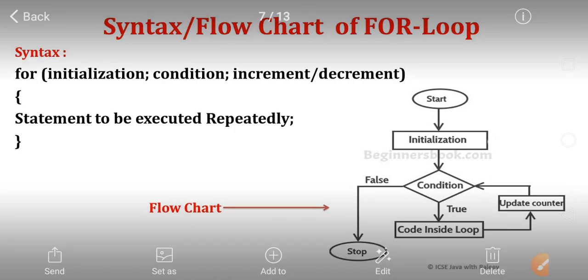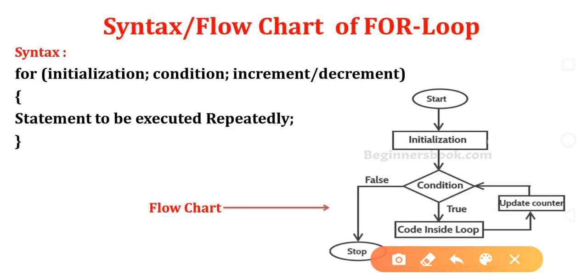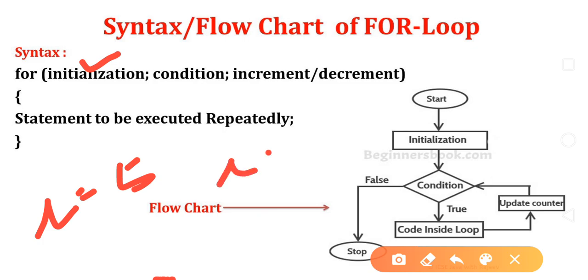So here I just want to tell you one thing, that my loop will start from here. For example, I will set a loop control variable i equals 5, assume. Then here condition will be checked. Now for example, I just want to print all the numbers from 5 to 10. So here the condition will be checked: i less than equal to 10.